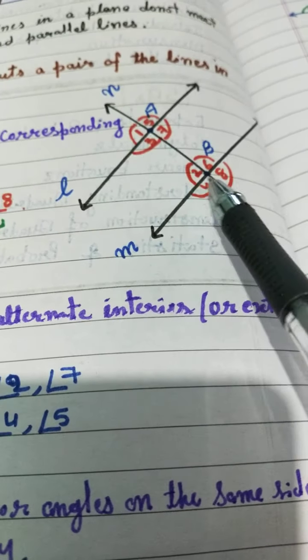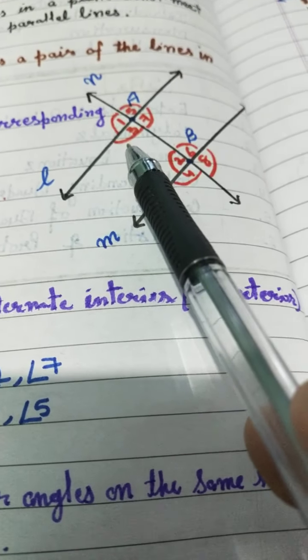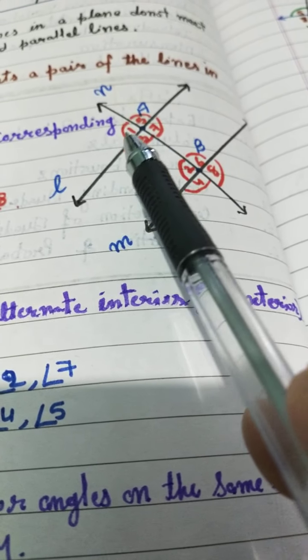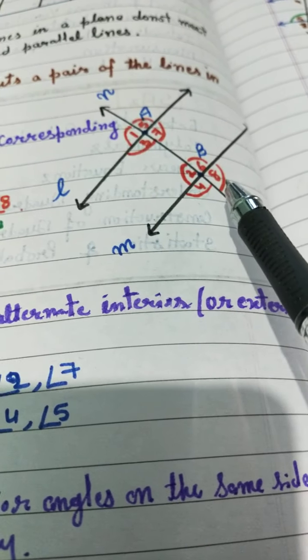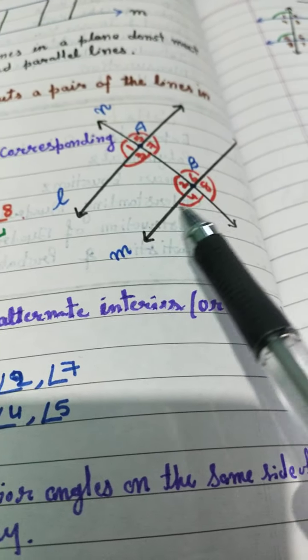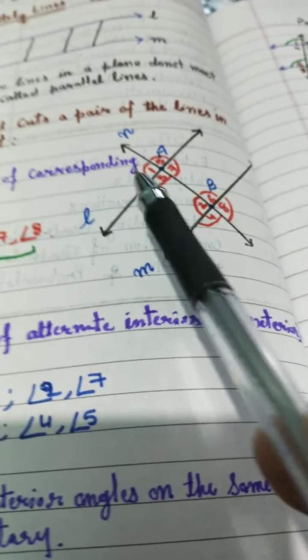These are exterior angles. For alternate interior angles, there are two pairs: angle 3 is equal to angle 6 and angle 2 is equal to angle 7. For alternate exterior angles, angle 1 is equal to angle 8 is the first pair, and in the second pair angle 4 is equal to angle 5. They will also be equal if these two lines are parallel.